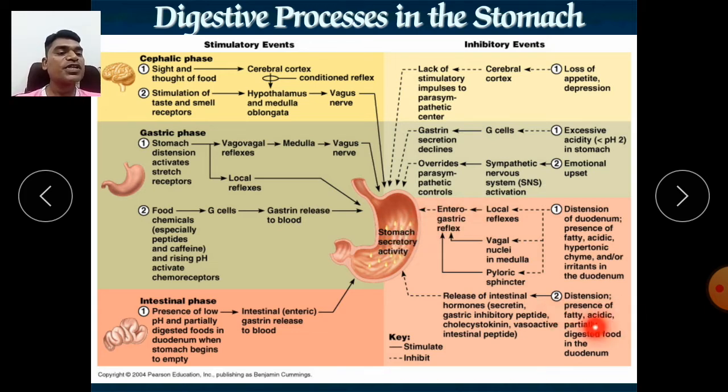And distension, presence of fatty, acidic, partially digested food in the duodenum, and release of hormones, secretin, gastric inhibitory peptide, cholecystokinin, vasoactive intestinal peptide. So these all are responsible for inhibition. So in this fashion the control, or homeostasis, can be maintained in your stomach.